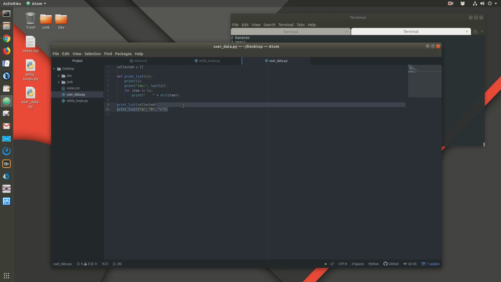Alright, and we can also add a little separator here at the top, something like that, and then we can add something at the end that says print list end.